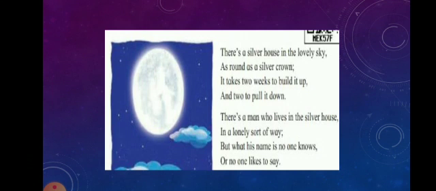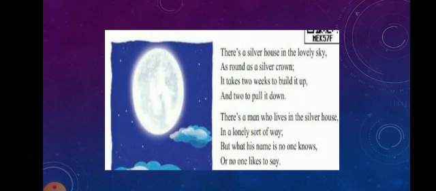Before starting, children, I just want to tell you about the central idea of the poem. Let us go through. The poet in this poem tries to portray the moon in a beautiful way. He describes the moon as a silver house. He also adds, there is a man who lives alone in the silver house. He is saying that there is a man who lives alone in the silver house, that is the moon.